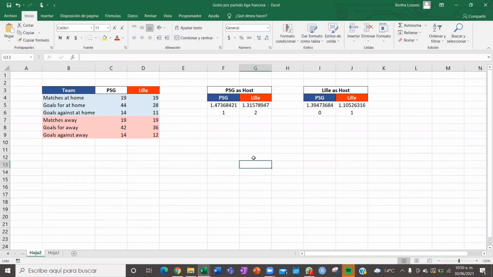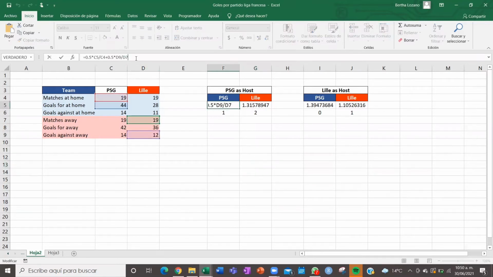So in order to calculate the lambdas needed for this Poisson, we are going to calculate the mean of the goals scored by PSG as host. This is the number of goals that they did at home divided by the matches at home, plus the goals against away that the other team got divided by the matches away, and each one multiplied by 0.5.